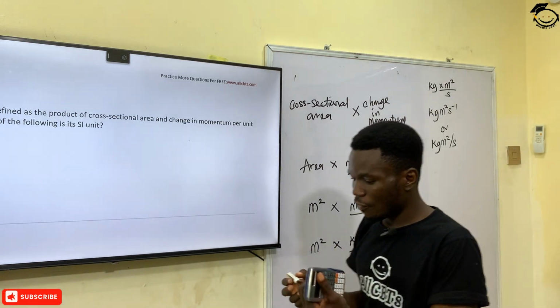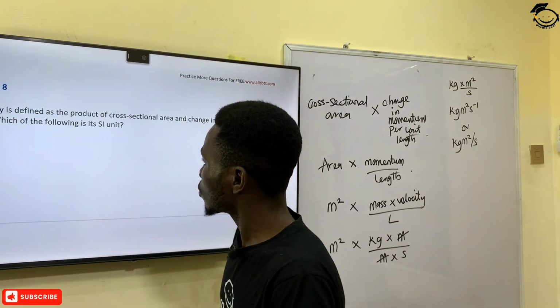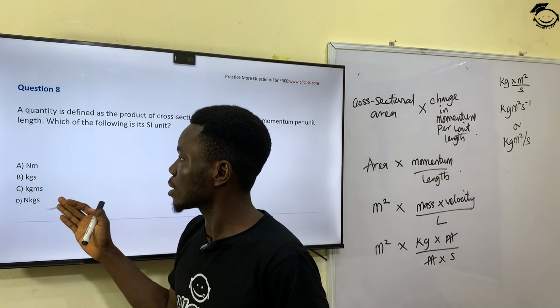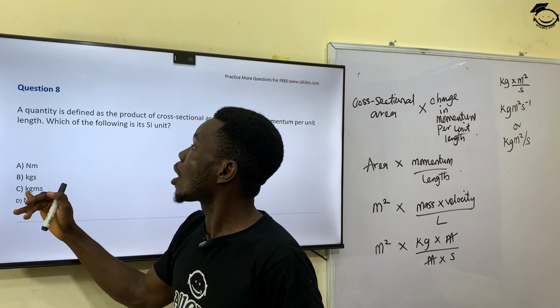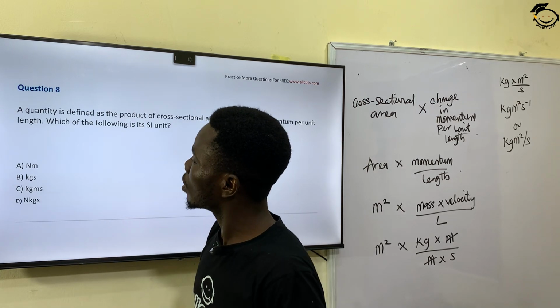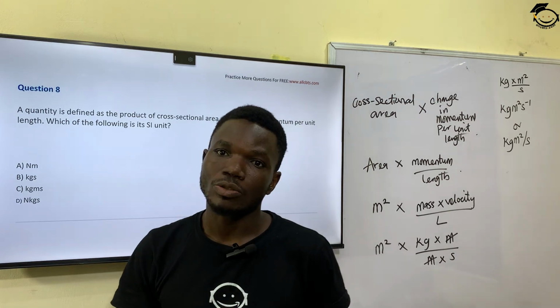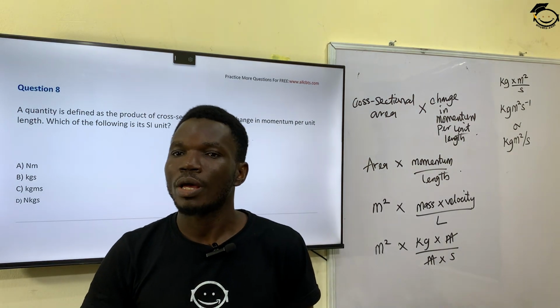So we are looking for the option that has kilogram meter square per second. Looking at all of these options, there's a typographical error, I think. Option C here is supposed to be kilogram meter square per second, which would have been our correct answer. So the correct answer is kilogram meter square per second.